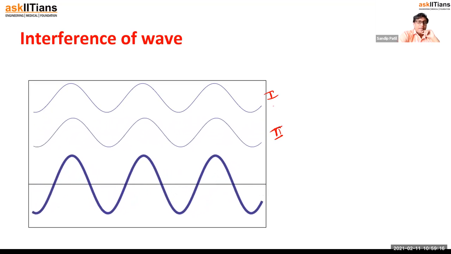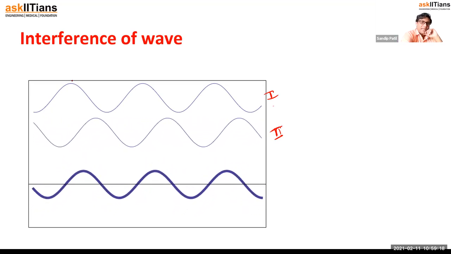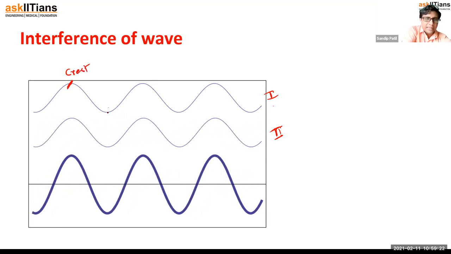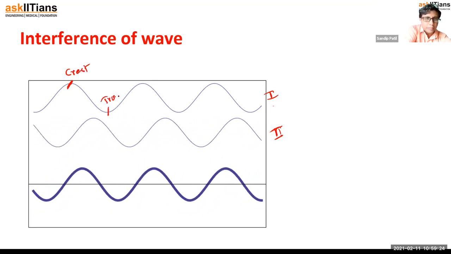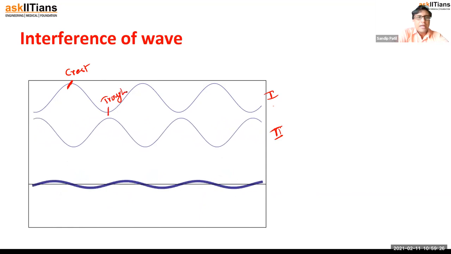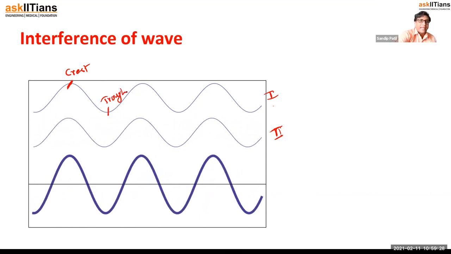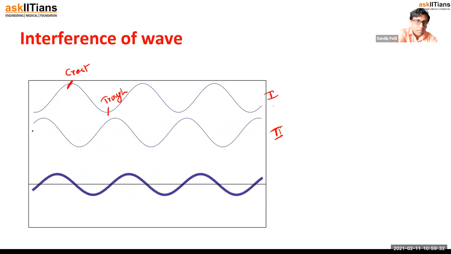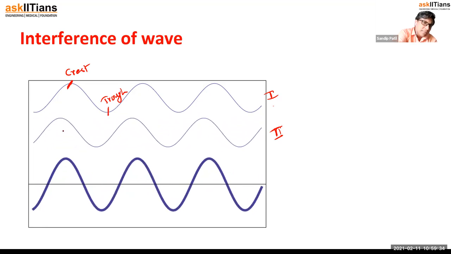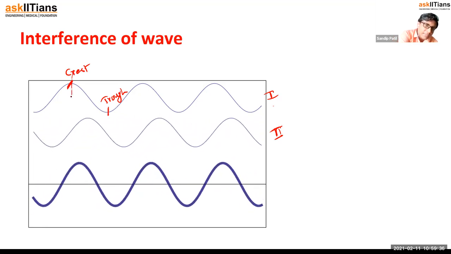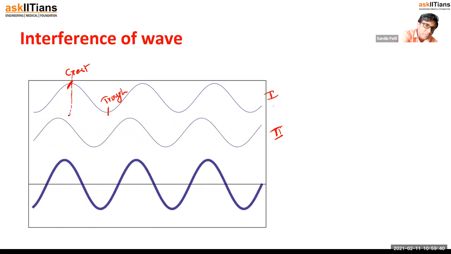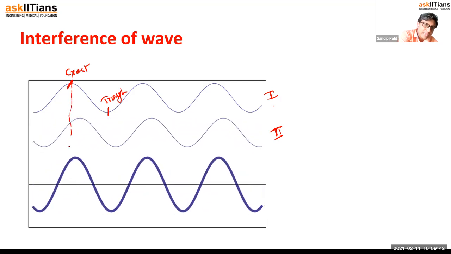Now here you can see this is the crest part, and this is the trough part. What should happen if the crest of the second wave comes in a straight line with the crest of the first? Here you can see this crest is coming in a straight line.